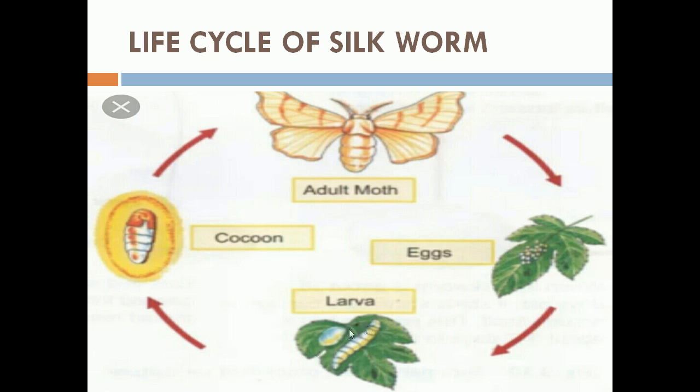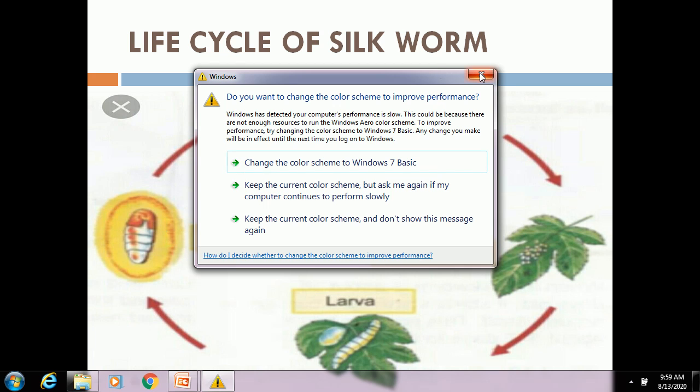This process is called what? Molting. Yes, and after that, the silkworm will feed on mulberry leaves. They will eat mulberry leaves and develop glands that produce silk. The silkworms secrete fine filaments from the glands, which are made of protein and harden on exposure to air. The filaments deposited in layers form the cocoon.